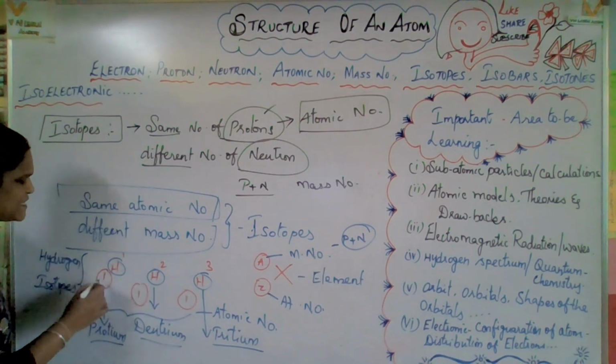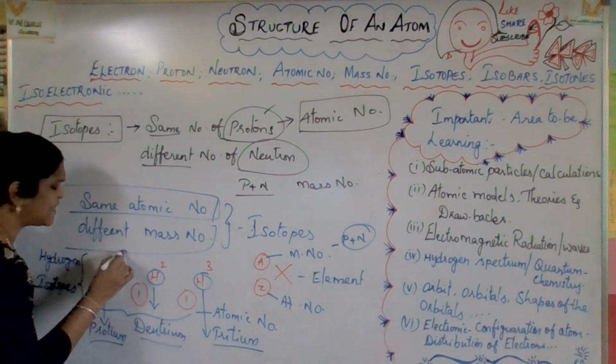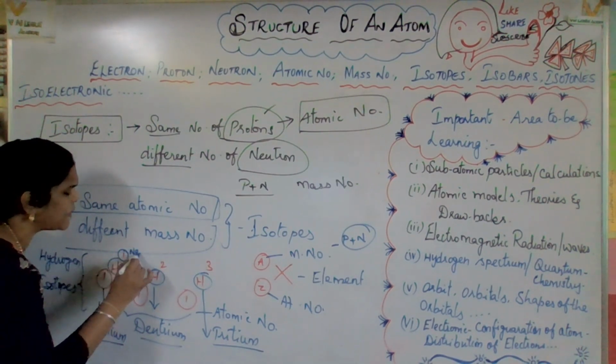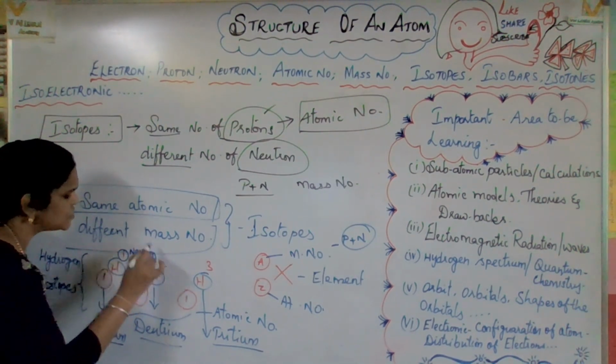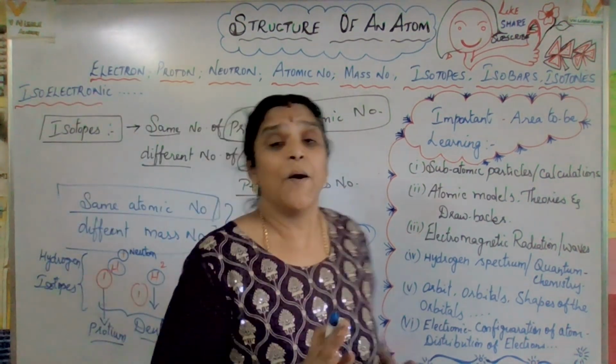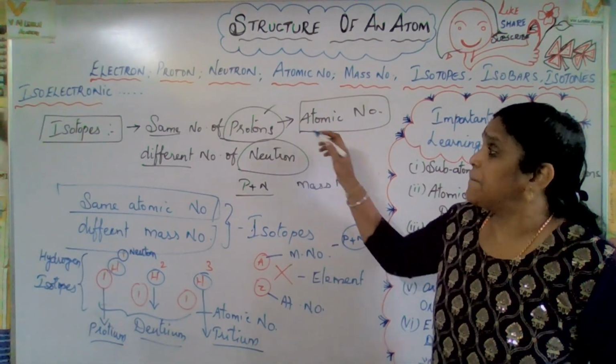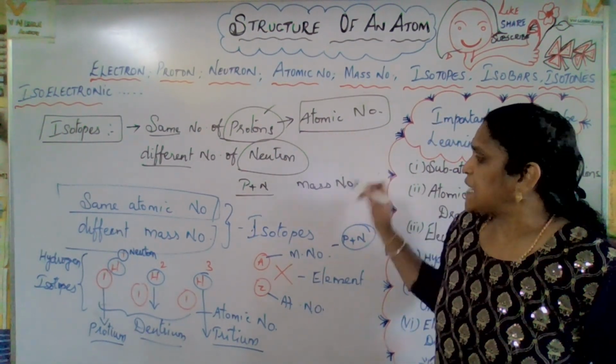Why? Because proton is equivalent to electron, so here there is no neutron. Please note the point. In protium there is no neutron.